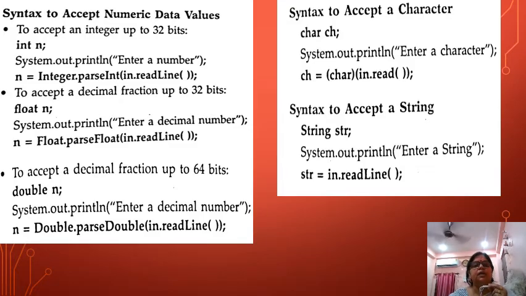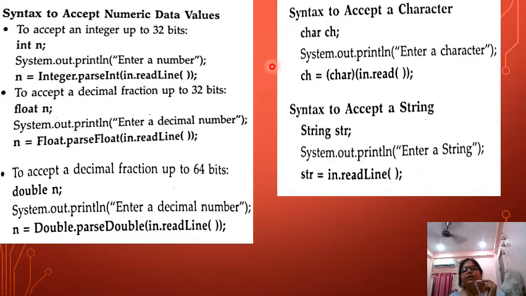Now this is the syntax for how we accept numeric data values. To accept an integer up to 32 bits, we write int n, enter a number, Integer.parseInt(in.readLine()). Okay, when we have to take an int value as input, we have to write Integer.parseInt(in.readLine()). Here in is your variable, it can be anything in alphabets. For float, we write Float.parseFloat(in.readLine()). For decimal, we write Double.parseDouble(in.readLine()).